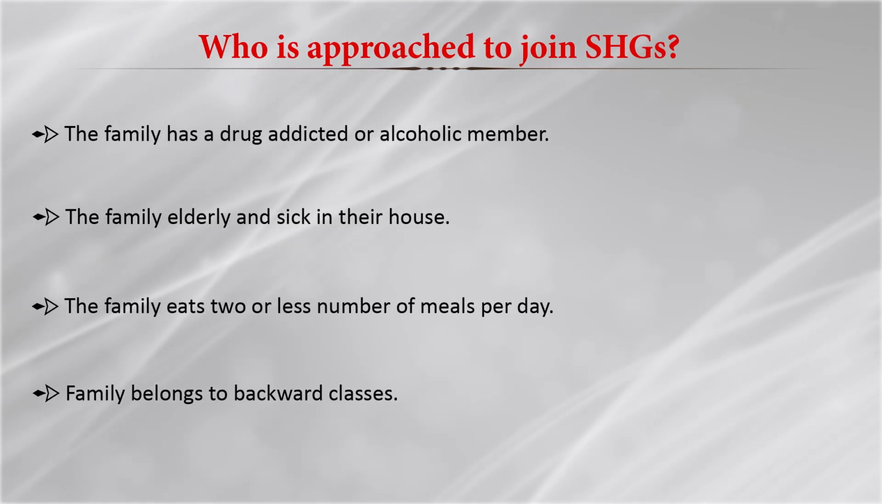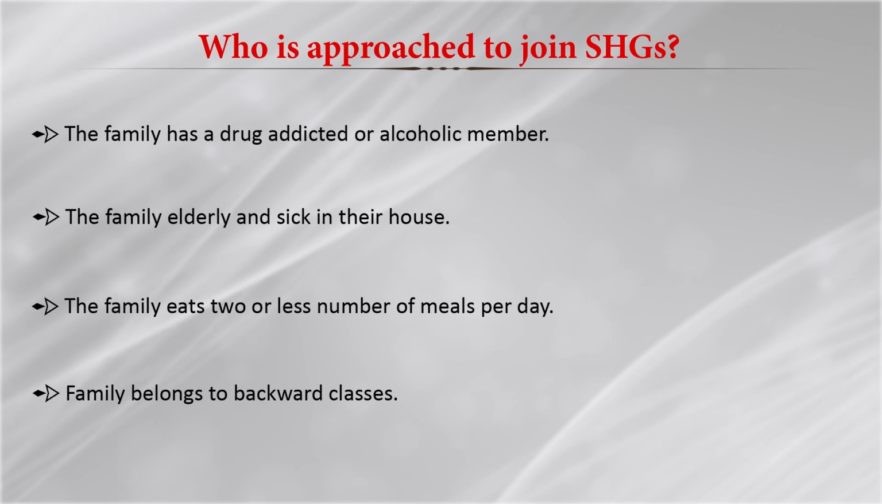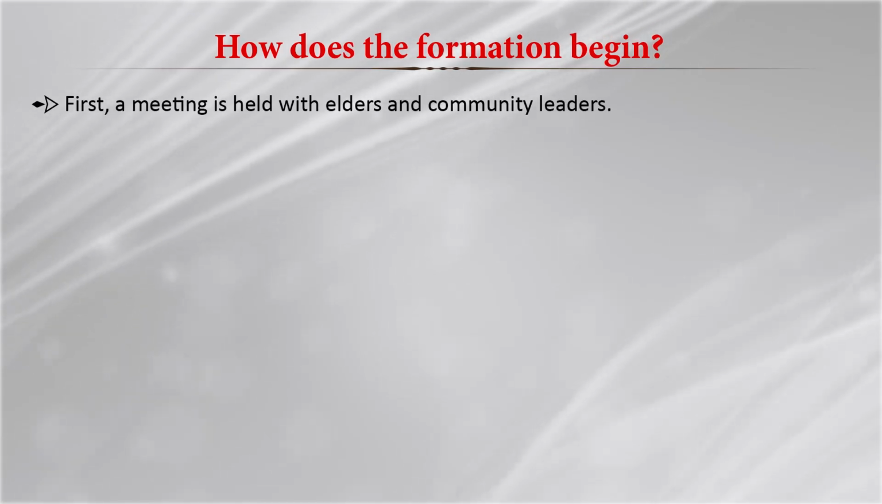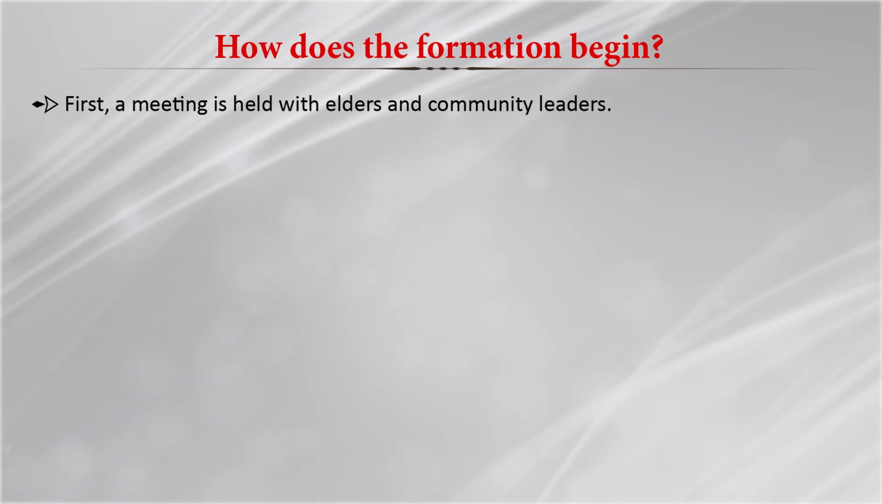So, these people are approached to join the SHG. Now, how does the formation begin? This is another aspect. We have identified and mobilized the group, and we have identified the leader. Now, the leader goes around, approaching people of different communities to form the group. Now, the formation begins. The first meeting is held with the elders and the community leaders.